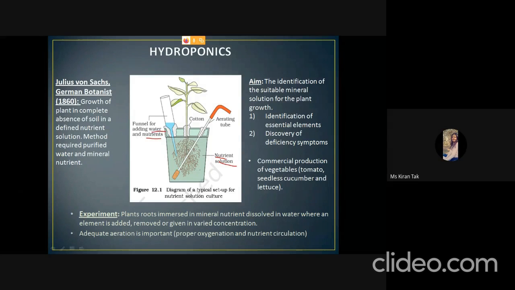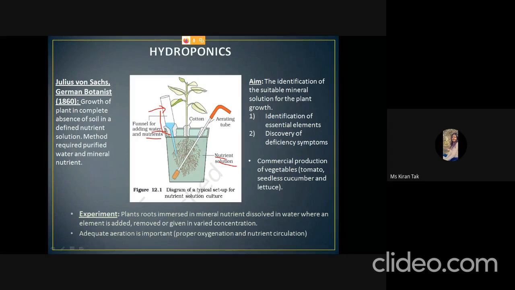This is the typical setup of the nutrient solution culture, in which the water and nutrients are kept in a funnel, and whatever nutrients are required, they are added in the funnel. This technique is used to identify the essential elements for the plants and also for the discovery of deficiency symptoms.